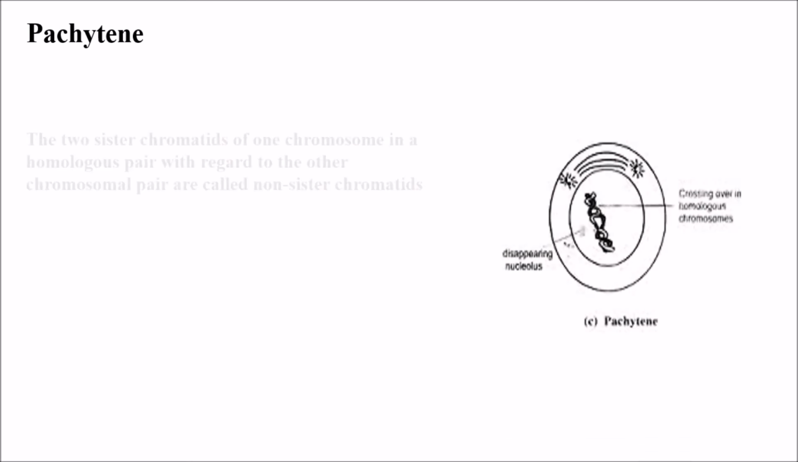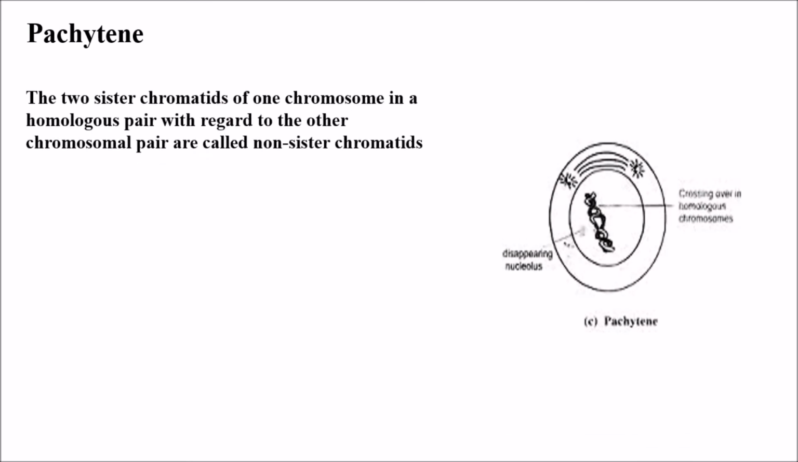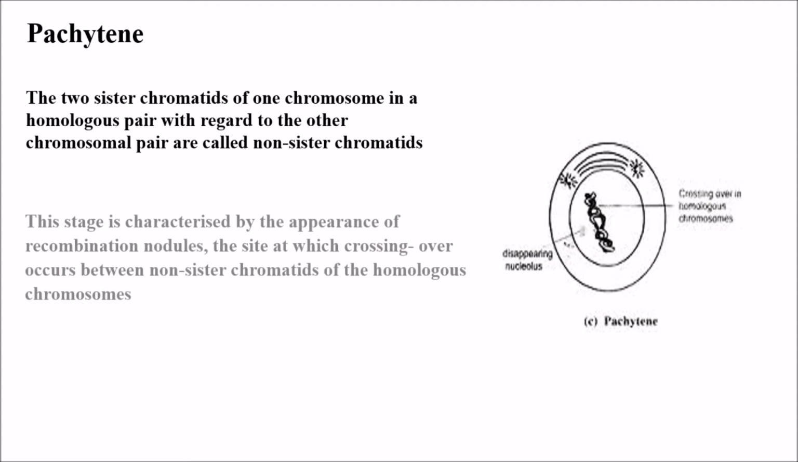Two sister chromatids of one chromosome in a homologous pair, with regard to the other chromosomal pair, are called non-sister chromatids. So if you take one homologous pair and compare it with the other one, there are two sister chromatids and their pairs are called non-sister chromatids.